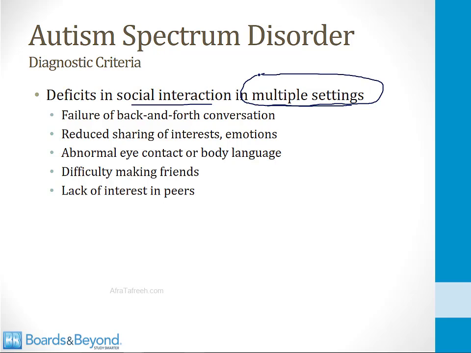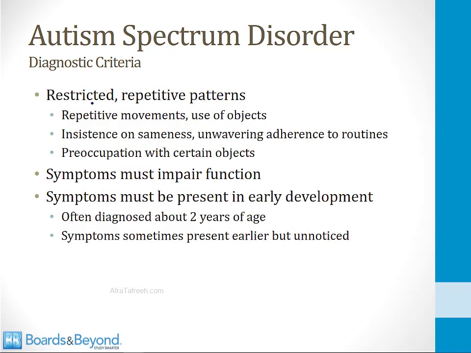Some of the things that these children may display are a failure of back and forth conversation, reduced sharing of interests and emotions. They often make abnormal eye contact and they have abnormal body language. And in school, they'll have difficulty making friends and a lack of interest in peers. Other diagnostic criteria are restricted repetitive patterns, which I told you about earlier. So these children often have repetitive movements or use of objects, or they may say the same words over and over again.